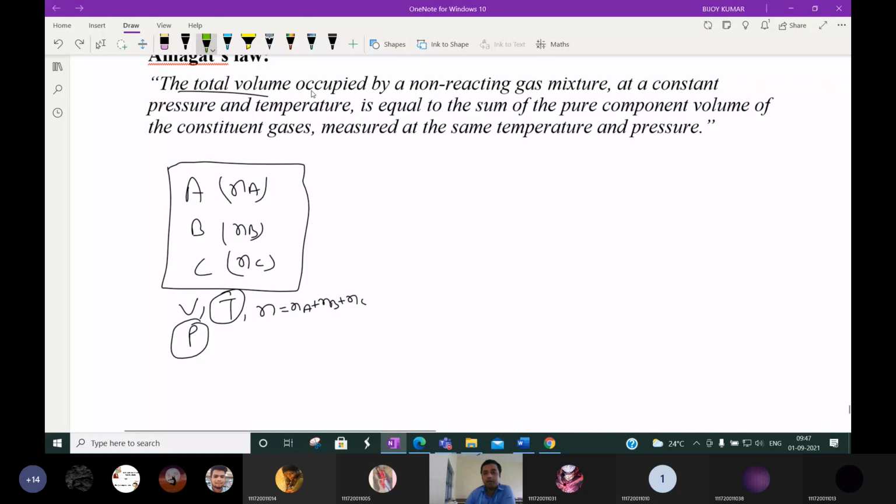So the volume occupied by a non-reacting gas mixture at constant pressure and temperature is equal to the total volume V, which will be equal to the sum of pure component volumes of the constituent gases. Constituent gases means A, B, C. The sum of pure component volumes of constituent gases means VA plus VB plus VC, same as the previous case.